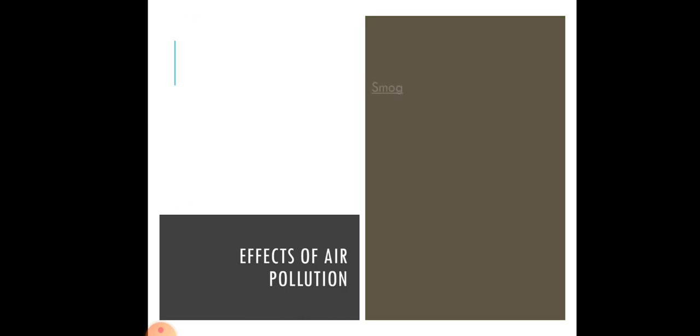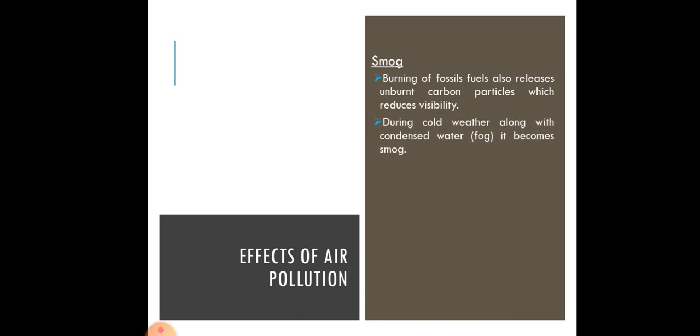Now the second effect of air pollution is smoke. Burning of fossil fuel also releases unburned carbon particles, which reduce visibility. So when fossil fuels are burned, it also produces soot, that is your unburned carbon particles, that reduces visibility. During cold weather, the smoke released on burning, when it combines with fog and condensed water, becomes smog.